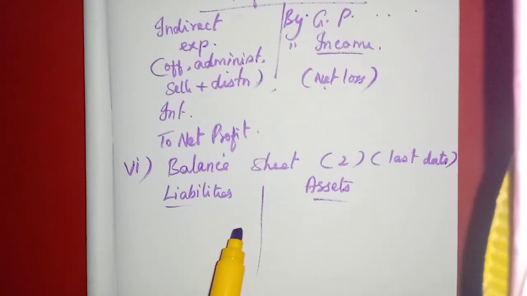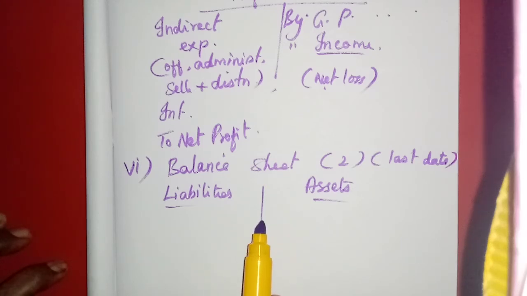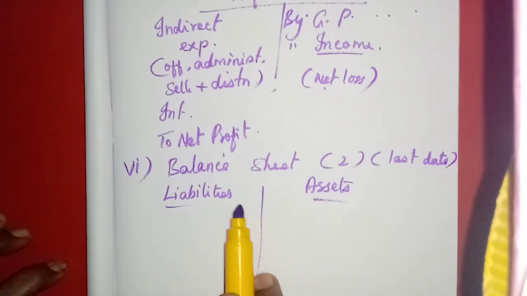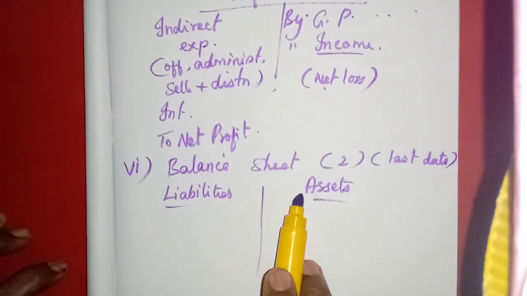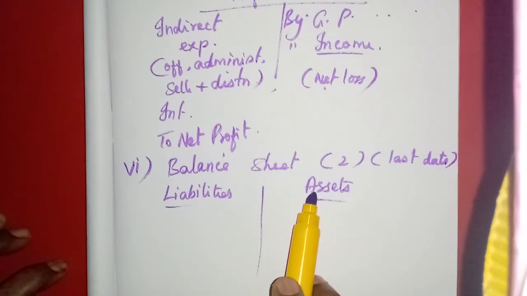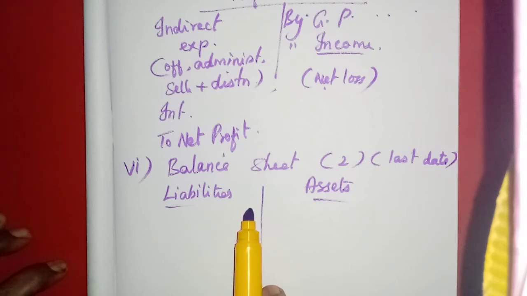So these balances will be written as the opening balances in the next year, and again they will continue the next steps. The balances of these assets and liabilities will be taken as the opening balances of the next financial year, and with that they will continue the next year's transactions, the journal entries.